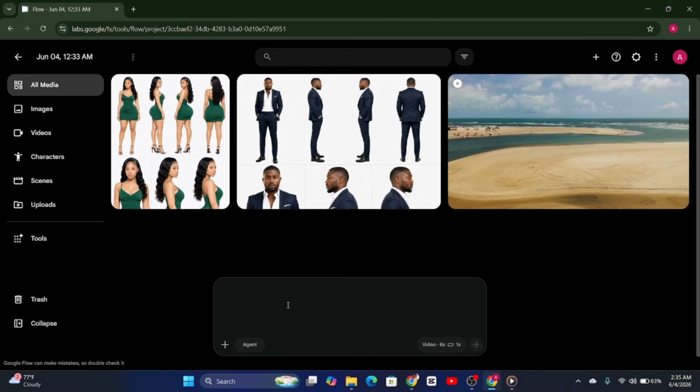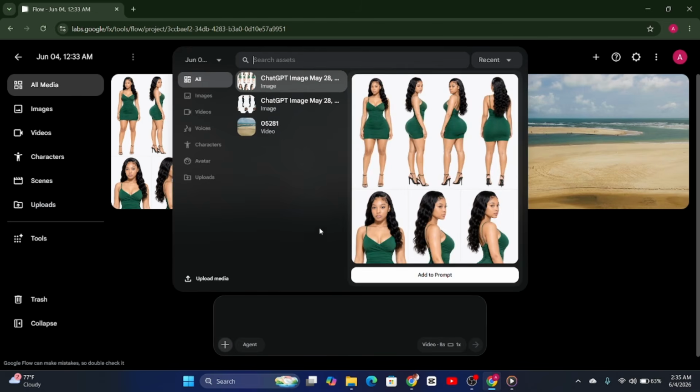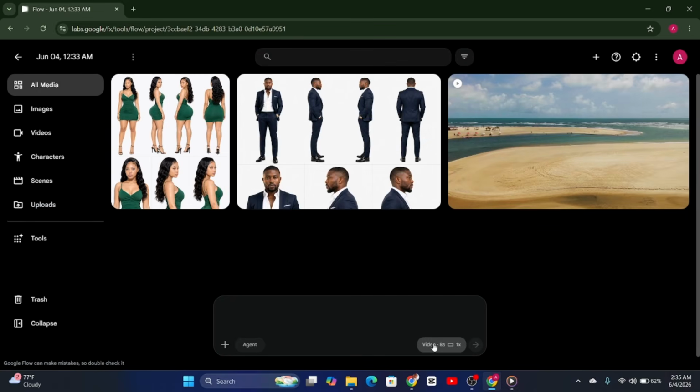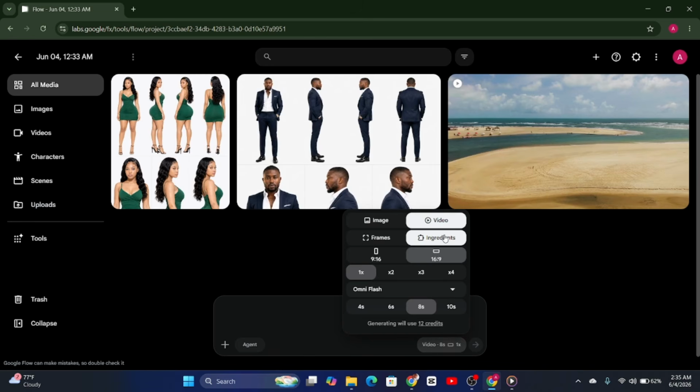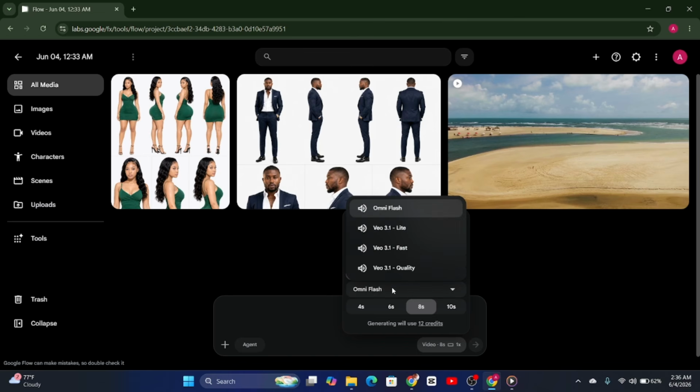Now Flow is where we'll be gaining access to Google Omni. Okay, so in the search bar here, I just need to upload my prompt and then upload the video, which is this. So for the settings, you come here, you select video, select ingredients, select the aspect ratio that you want. In this case, we want 16:9. Then you can select the number of videos that you want per generation. So in this case, we want just one. And then, more importantly, you select the video model. So in this case, we are selecting Omni Flash.